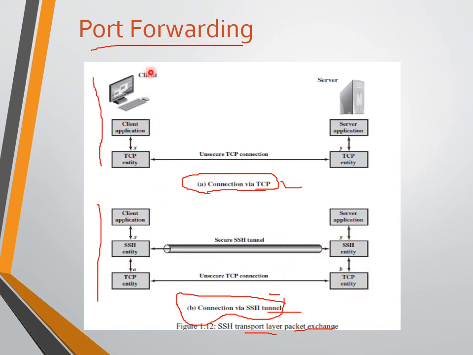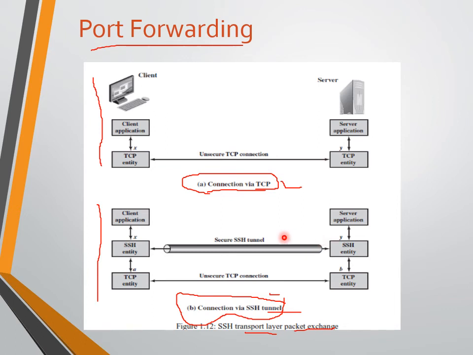Before, if we were using only a TCP connection, the client TCP entity was X and the server TCP entity was Y. So the TCP connection was not so secure.